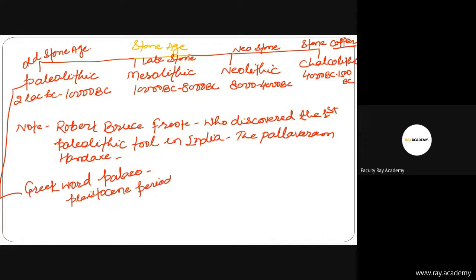Friends, the Pleistocene period is related to the Ice Age, a geological period when the earth was covered with ice and the weather was so cold that human or plant life could not survive. But in the tropical region where the ice melted, the earliest species of man could exist.